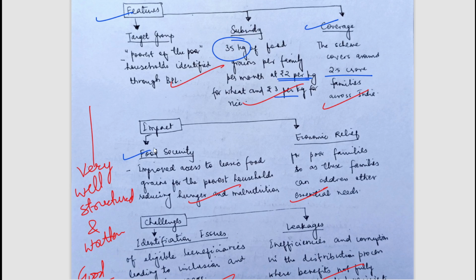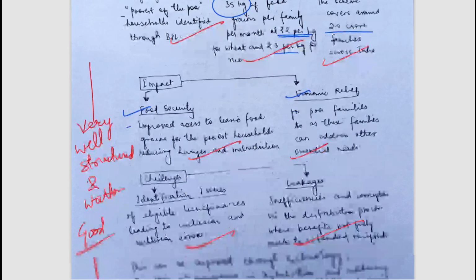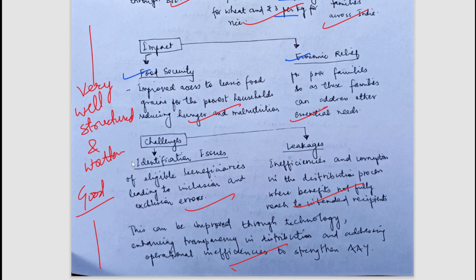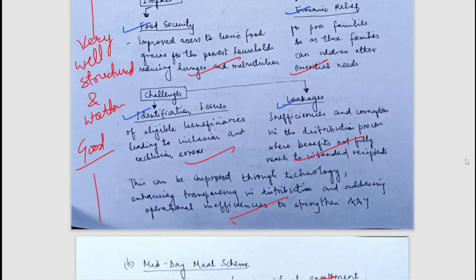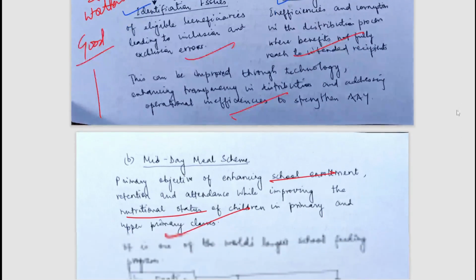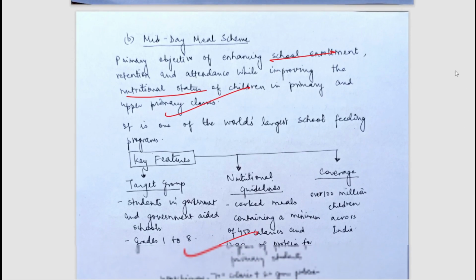Impact have been mentioned. Food security, economic relief. Challenges have been mentioned. There are identification issues, leakages are there. So overall, nicely written answer. Now the second part of the question, that is midday meal scheme.